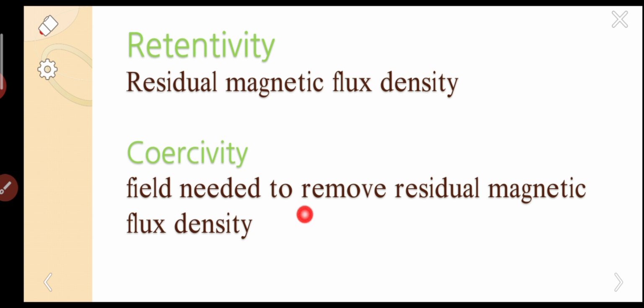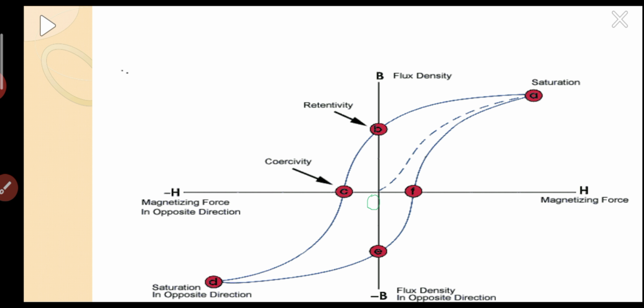This is the field needed to remove that magnetization. This is called magnetization, and this is called demagnetization. So this is retentivity, this is coercivity. This is the same graph as explained. It has started from O and not returned to O, it returned to A.